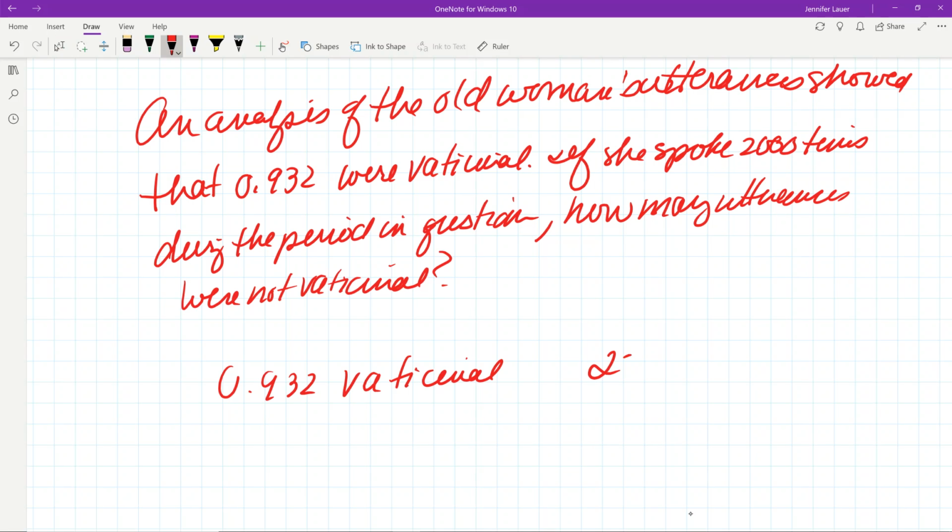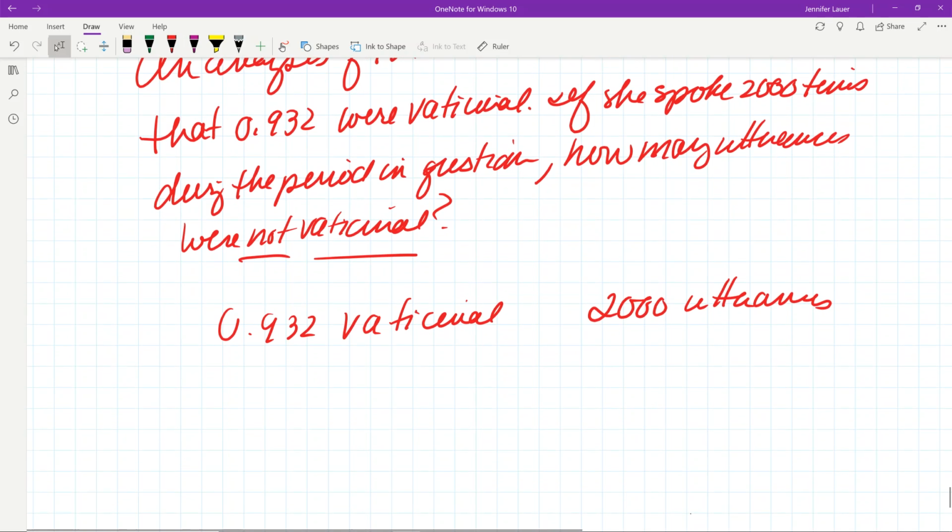So they're giving us the total. They're giving us the of what? How many were not vaticinal? So first thing I'm going to do is say, well, how much is 0.932 of 2,000? I'm going to grab my calculator: 0.932 times 2,000.